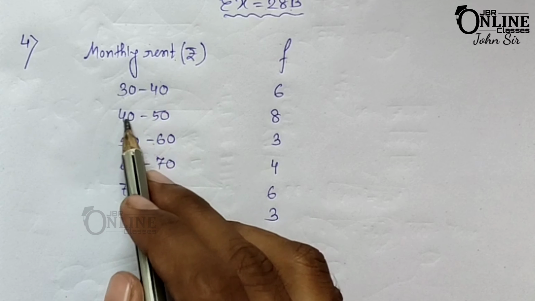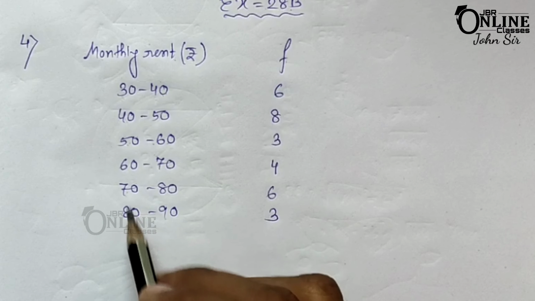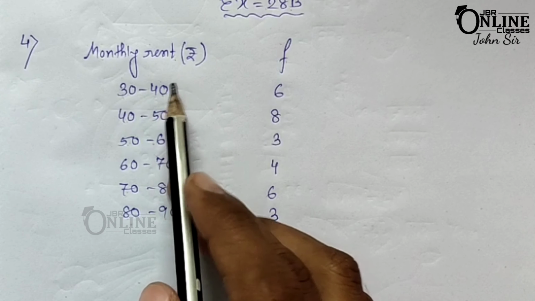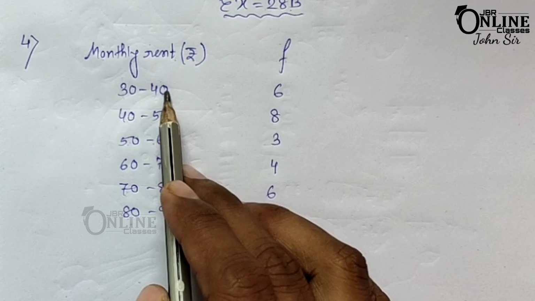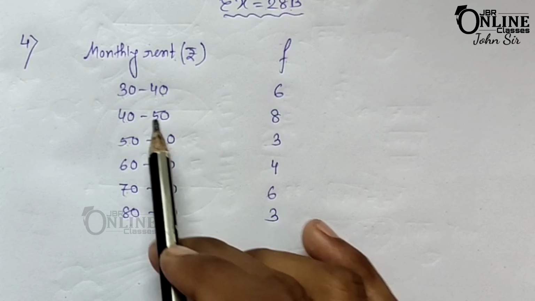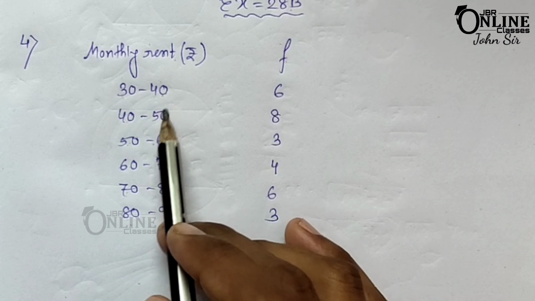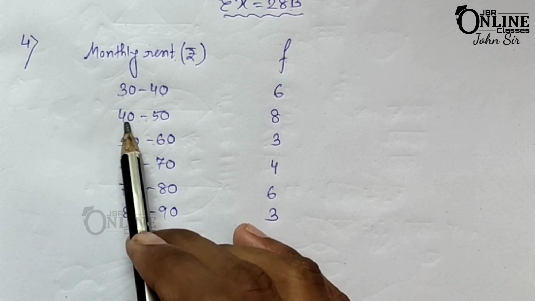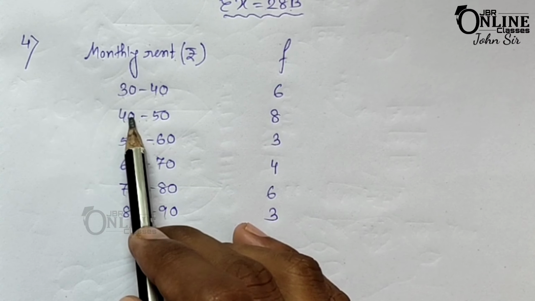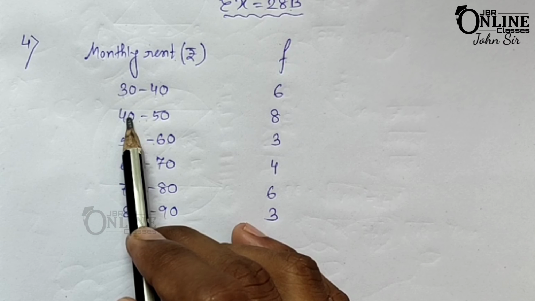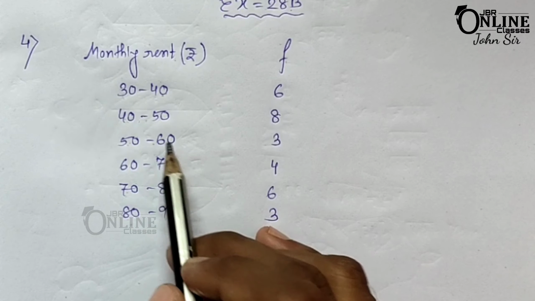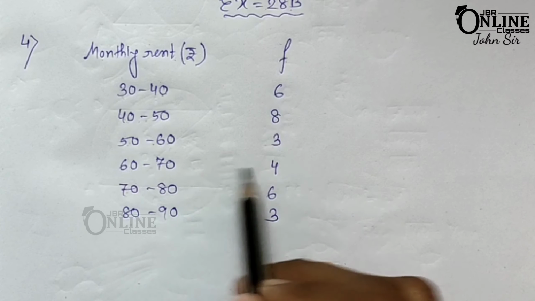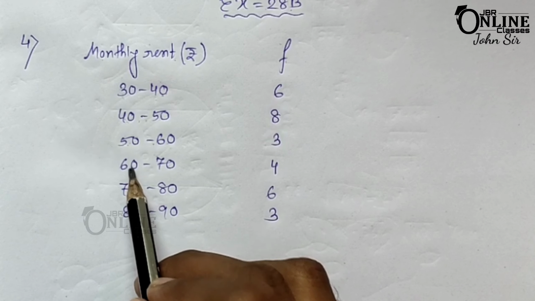Always remember that there will be continuation in each and every step. From 30 to 40, that means 40 does not count here. If there is a rent of 40, then you have to count the 40 in the second step, where 40 is the lower limit. If there is a rent of 60, then you count 60 in that interval where 60 is the lower limit.